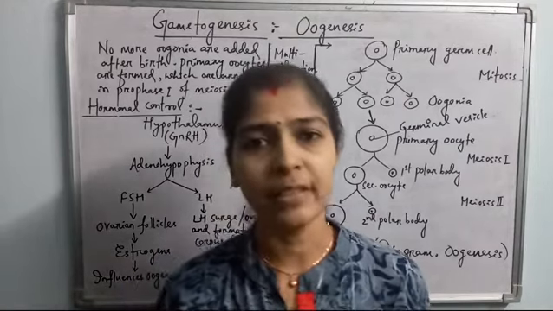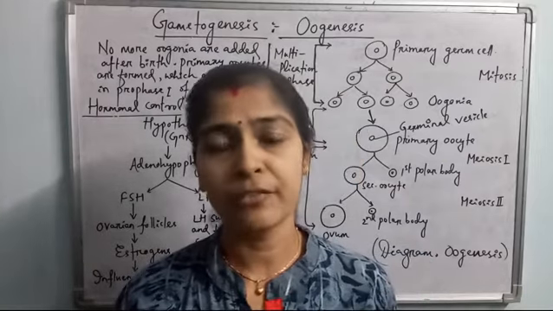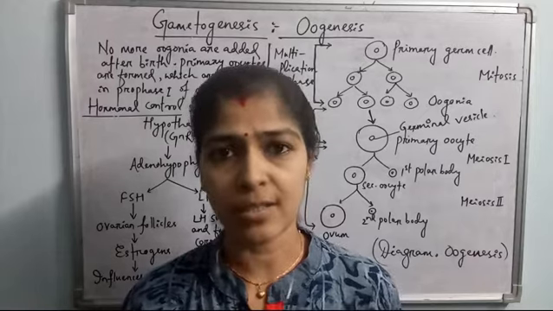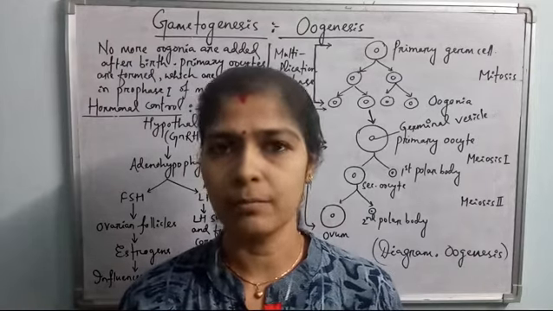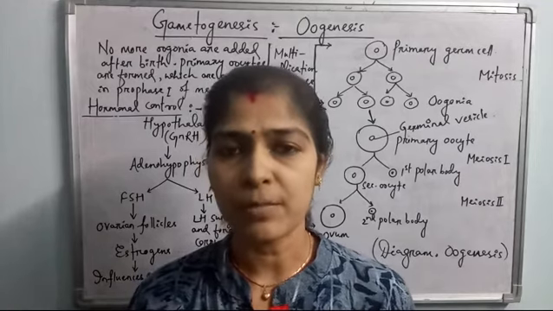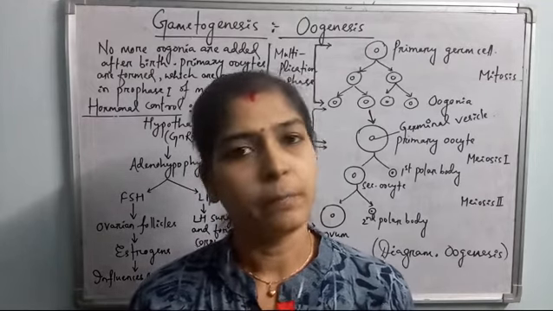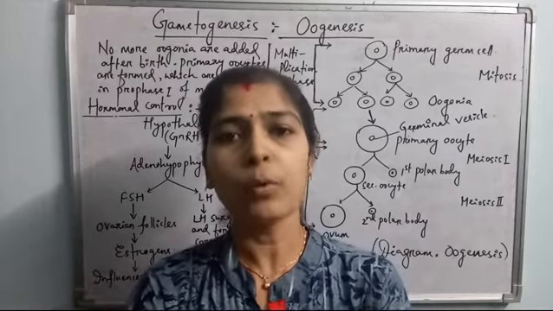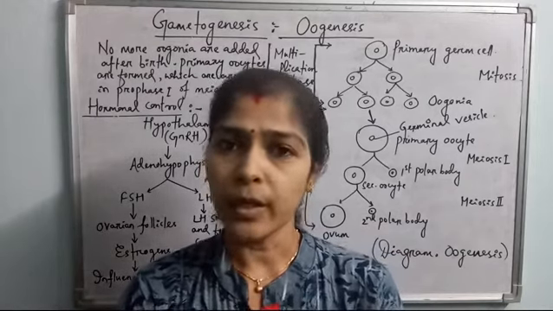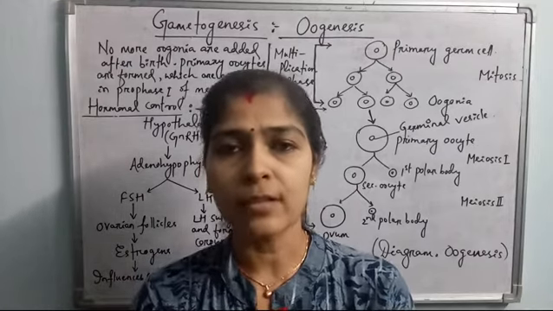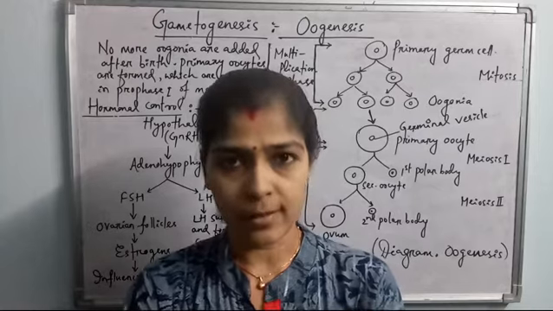So what happens? In the female fetus, during embryonic development, oogenesis occurs. There occurs mitotic division of the germ cells. Primary germ cells result in many oogonia. The oogonia are the ovum mother cells. Then the oogonia enlarge in size, accumulating nutritive materials, and form the primary oocytes.